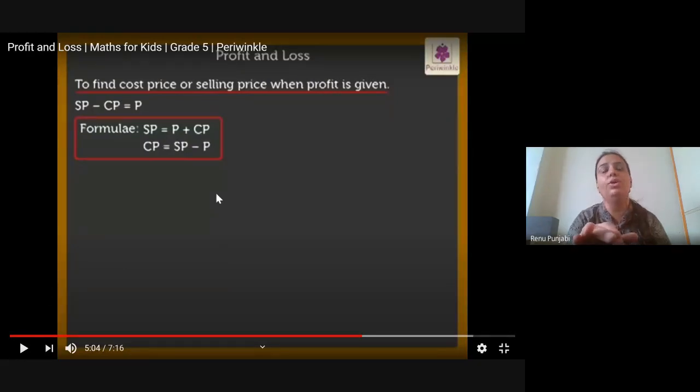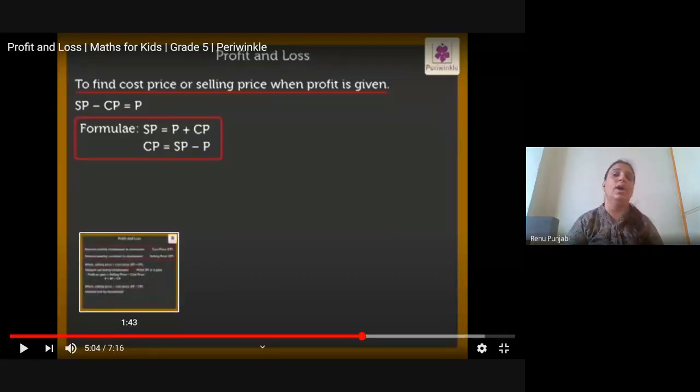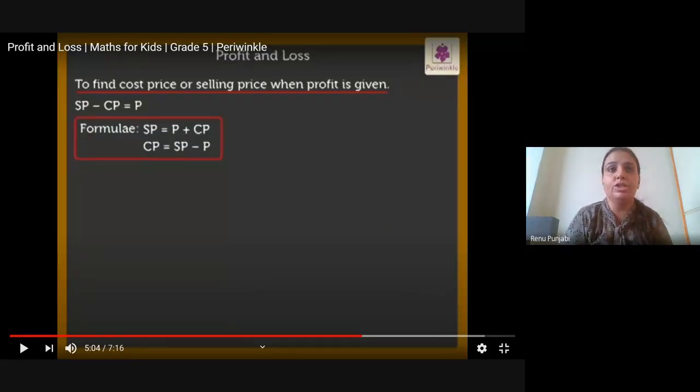And the reverse of this: if you don't know the cost price, but you have the selling price and the profit, then you will do just the reverse to find the cost price. For example, if I sell it at rupees 60 and I had earned a profit of rupees 10, what is the cost price? I will subtract the profit from the selling price, and I will get the cost price.